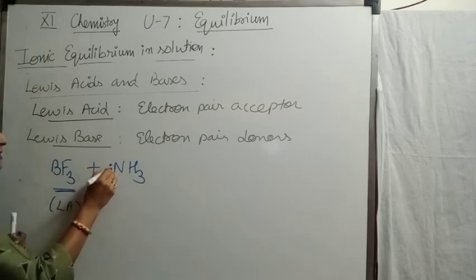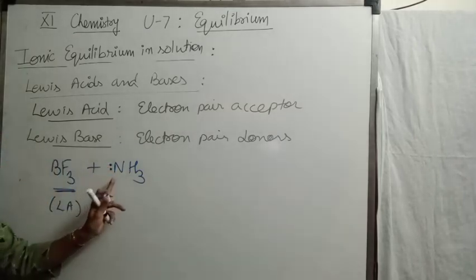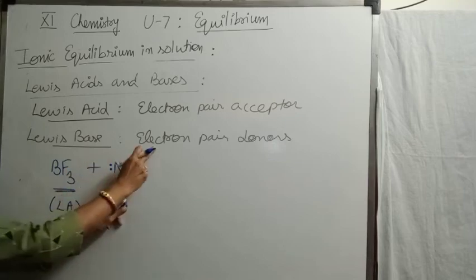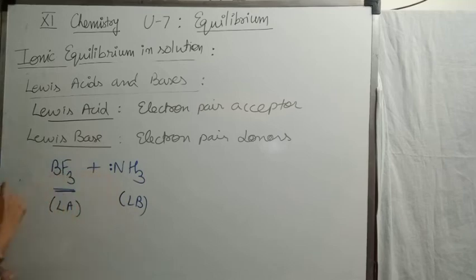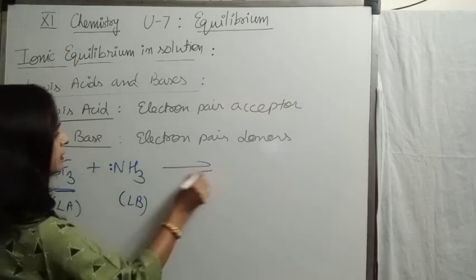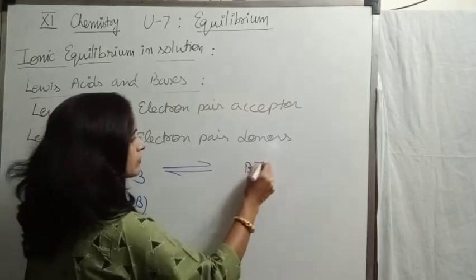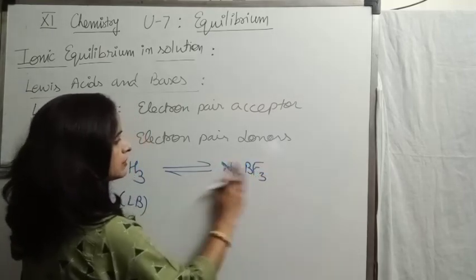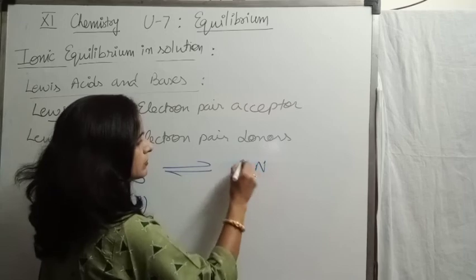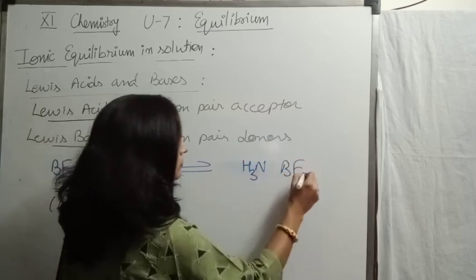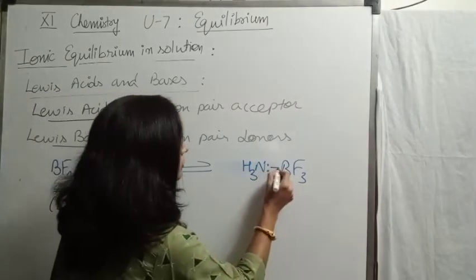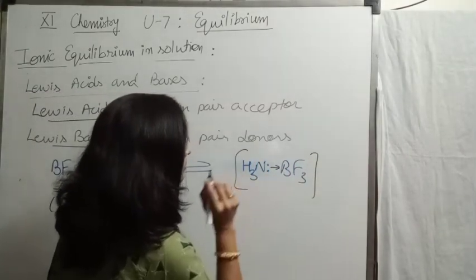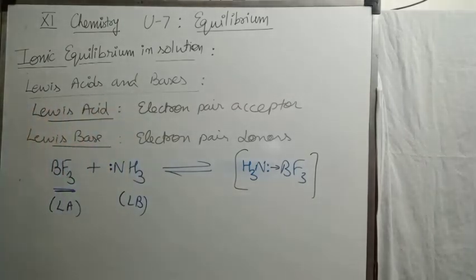And ammonia, as it has one lone pair of electrons, can donate its lone pair, and electron pair donors are termed as Lewis base. So in this way, BF3 and ammonia react, forming a compound in which ammonia will donate its lone pair to boron. So this is the third concept to explain acid and base.